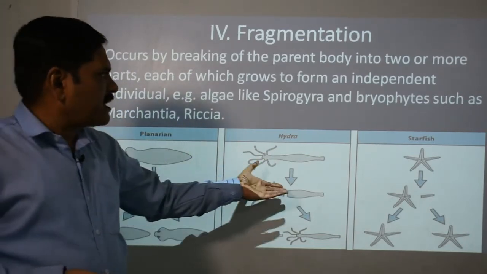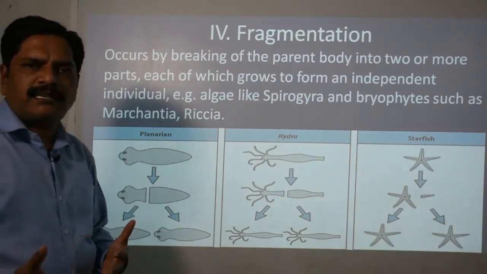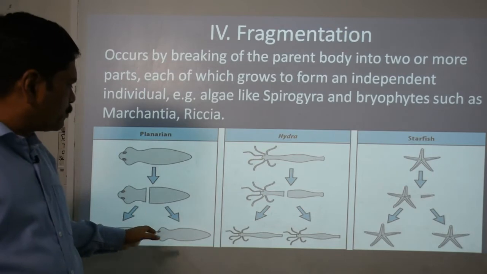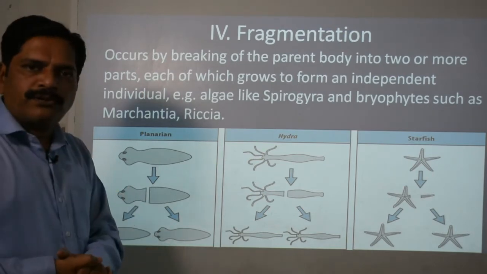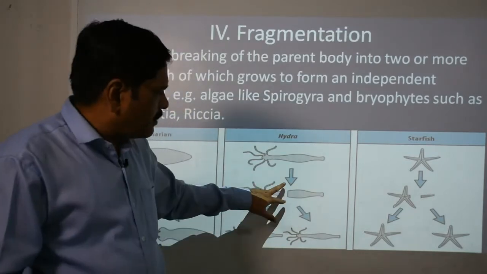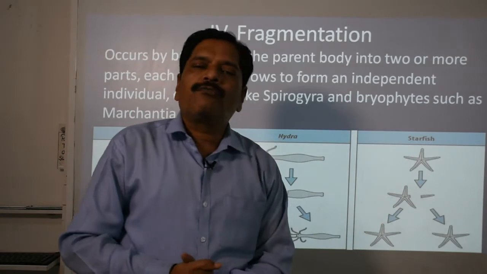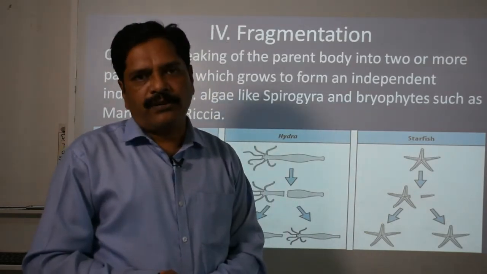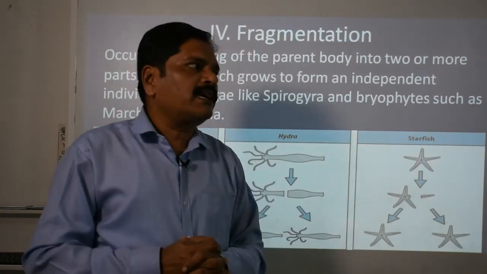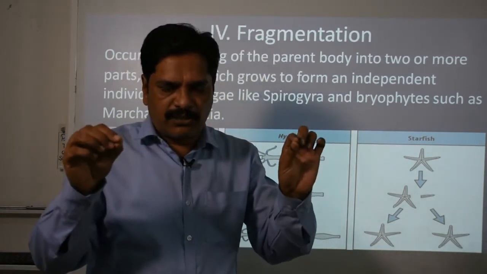Here planaria, hydra and starfish are given. Accidentally, when a planaria divides into two, both parts develop into new individuals. In hydra, it happens by constriction and develops into two. Starfish also divide into different parts and develop into young ones. Remember Spirogyra, the pond silk, that thread-like structure.